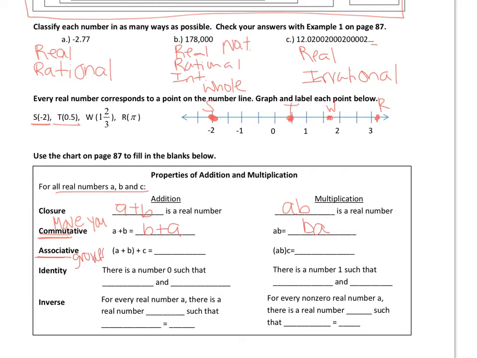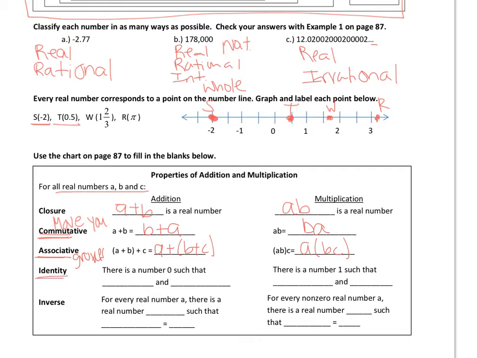Associative, think groups, right? So here we have parentheses that move. So A plus B is in parentheses now. The associative, I'm going to move parentheses and then make it A plus, and then in parentheses B plus C. And then over here, A times in parentheses B plus C.